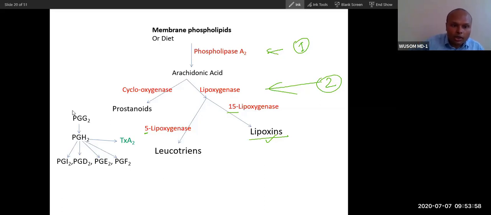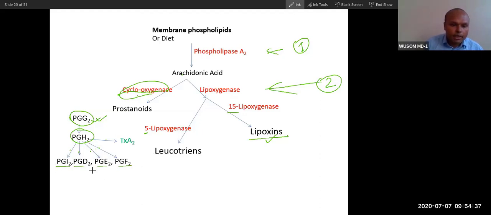First, let's talk about how prostaglandin is synthesized, in this sequence. Don't bother about anything else; just remember this. First, this enzyme will convert arachidonic acid into prostaglandin G2. Then this G2 will convert into H2 by this enzyme. And then there are different enzymes, but you don't have to study those enzymes, and that is a good thing. Those different enzymes are present in particular tissues, and they will produce different types of prostaglandins.